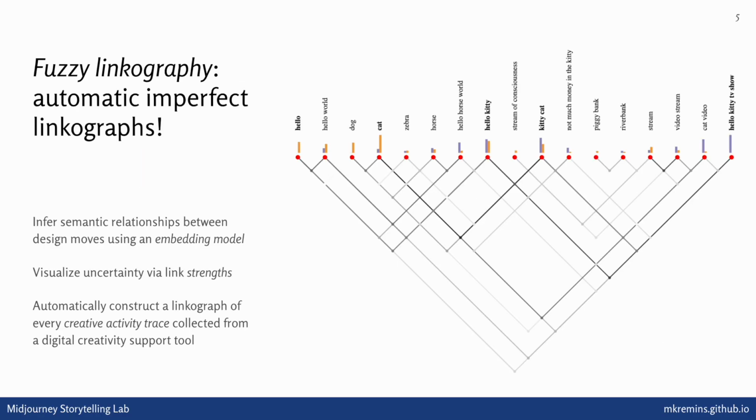But what we're working on is this technique called fuzzy linkography, where you can start to not necessarily fully automate the production of linkographs, but at least start to automatically assess the relationships between the moves in a transcript of actions that you've already captured when you have a user working with a creativity support tool. Here we have an example fuzzy linkograph, and you might notice that something has changed between this and the previous slide, namely that the links between the moves in our fuzzy graphs are actually of different strengths, depending on how semantically associated a text embedding model thinks these moves are with one another.